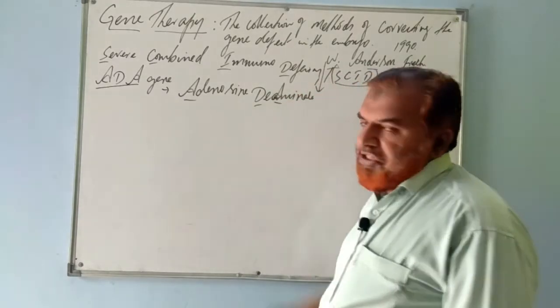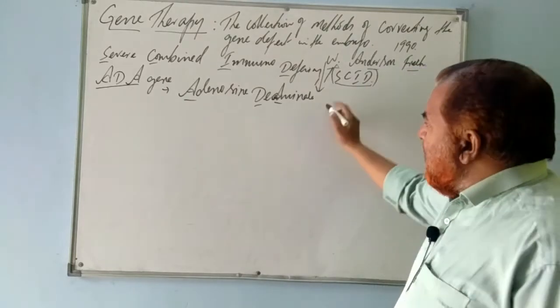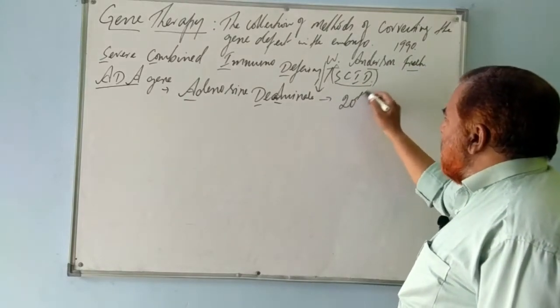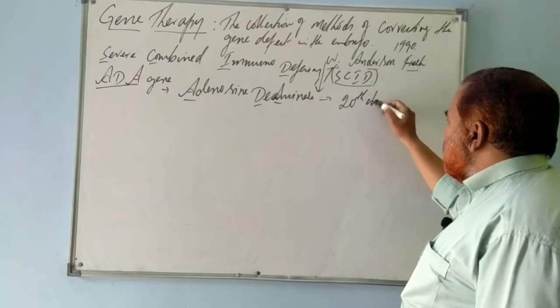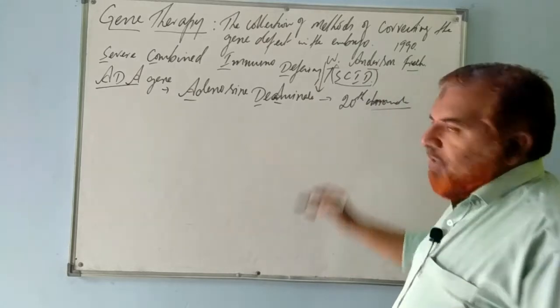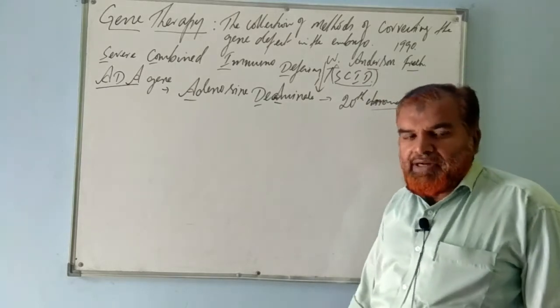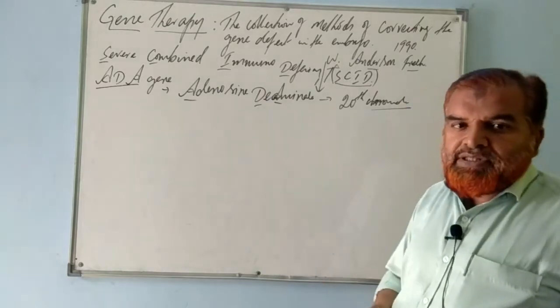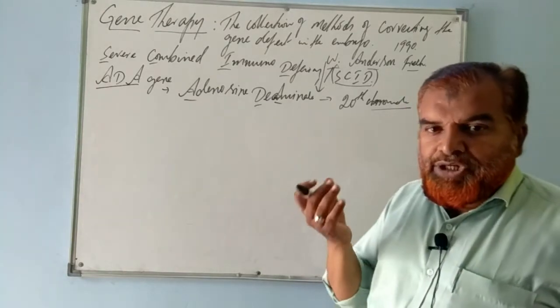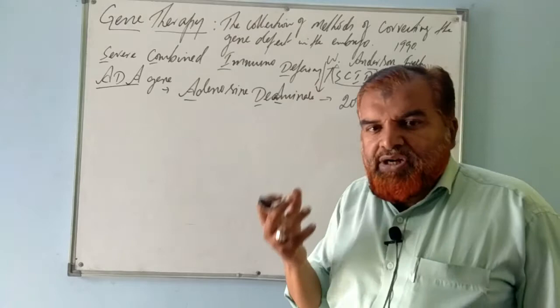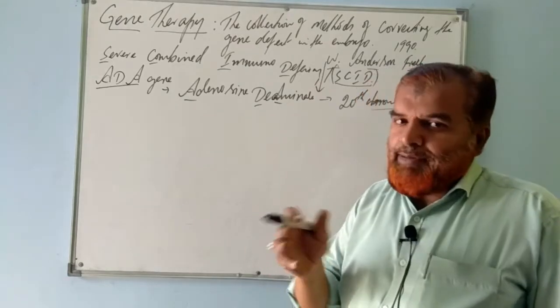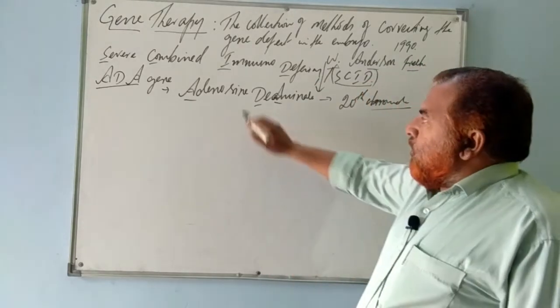Adenosine deaminase gene. This is a gene that is found present on the 20th chromosome. Recall your genetics chapter, molecular biology chapter also. I have told you many times, to understand biotechnology, you need to have solid basic knowledge of molecular biology, genetics and microbiology. So, immunodeficiency.